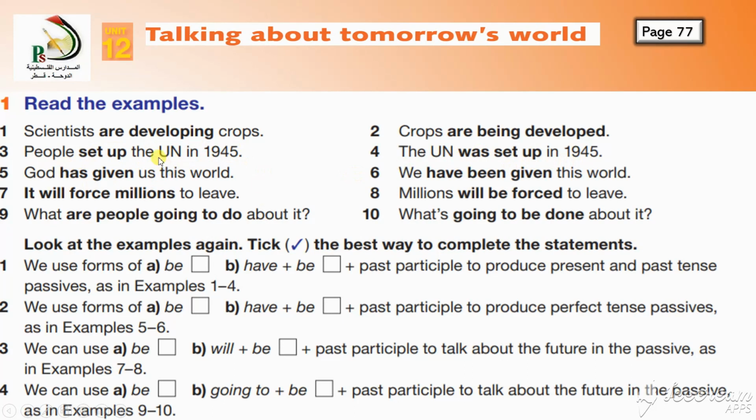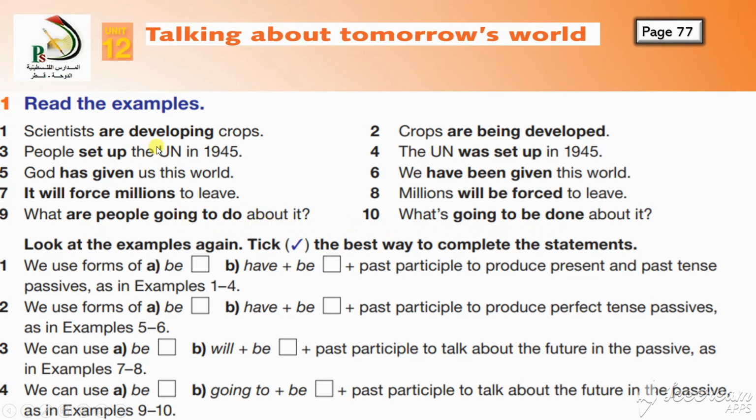Past simple active. Past simple passive. God has given us this world. God has given us, perfect. But which perfect is it? Present perfect. Very good. It will force millions to leave. Millions will be forced to leave. Future simple. What are people going to do about it? What's going to be done about it? Going to be done. This is again a form of the future.